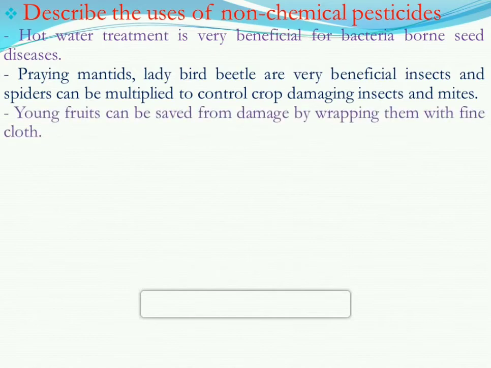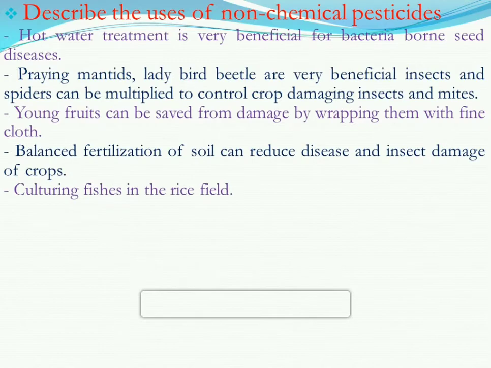Young fruits can be saved from damage by wrapping them with fine cloth. If we wrap the young fruits with fine cloth, then no insect can harm those young fruits. Balanced fertilization of soil can reduce disease and insect damage of crops.